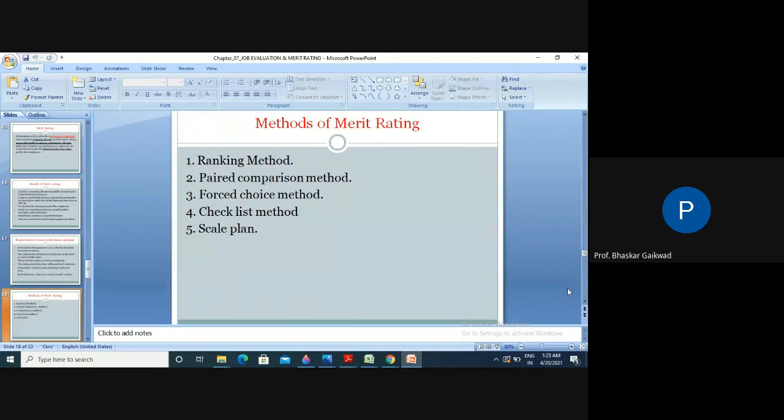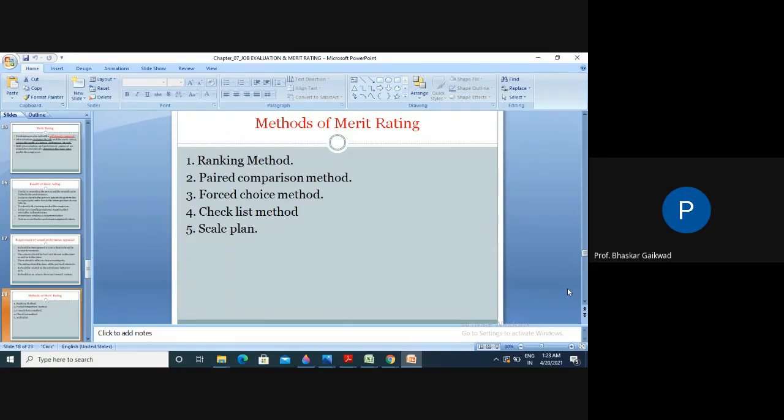You can take quality of the work as very good, quantity of work as very good, initiative as very good. After that, you can make the total, and on the basis of this we can decide the ranking.